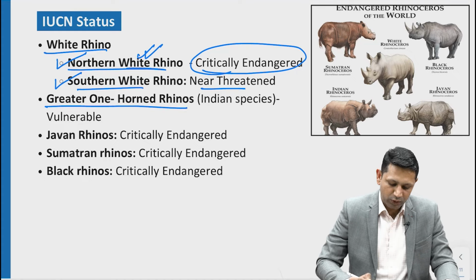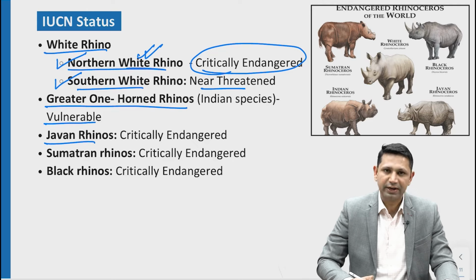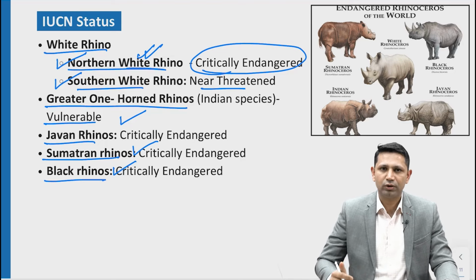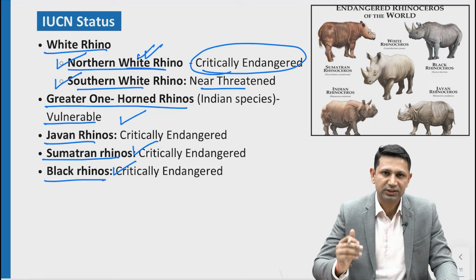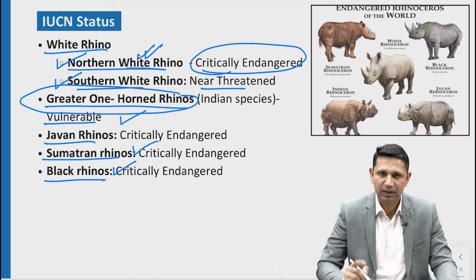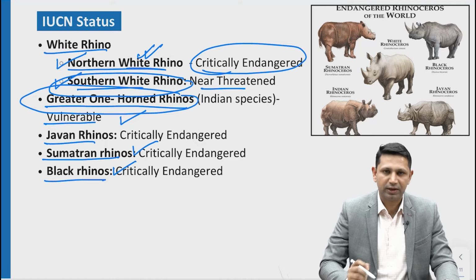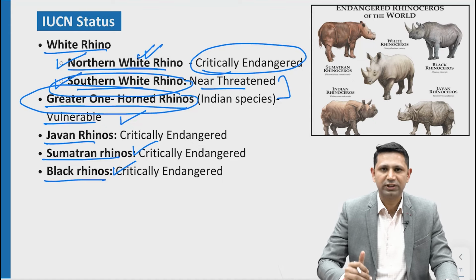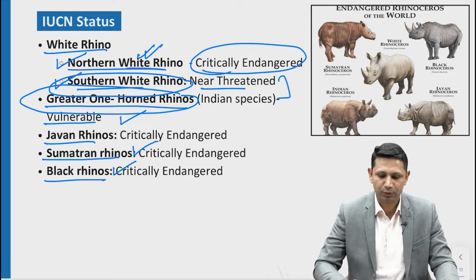Secondly, the great one-horned rhinoceros, which is found in India, is actually vulnerable. Next is the Javan rhino, it is again critically endangered. Sumatran rhino, it is again critically endangered, and black rhinos are also critically endangered. So you should know that almost all the rhino species are critically endangered except for the great one-horned rhino that is found in India in Kaziranga National Park. Secondly, the southern white rhino has the status of near threatened. So you should know the IUCN status of rhinos. That becomes important for you.